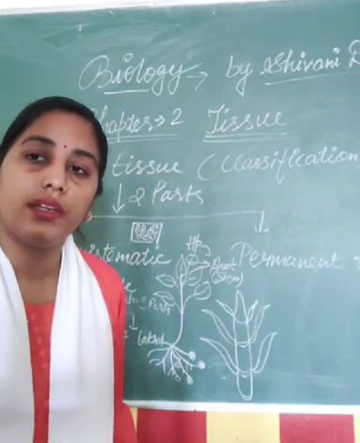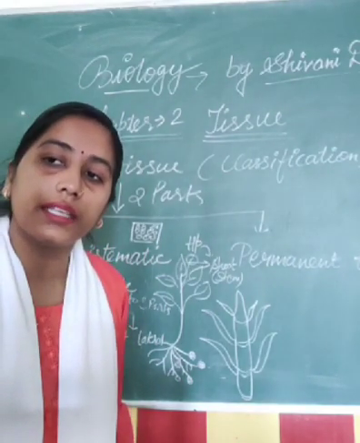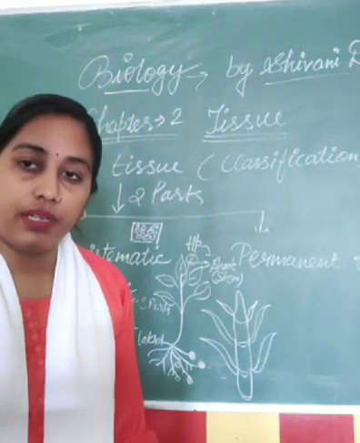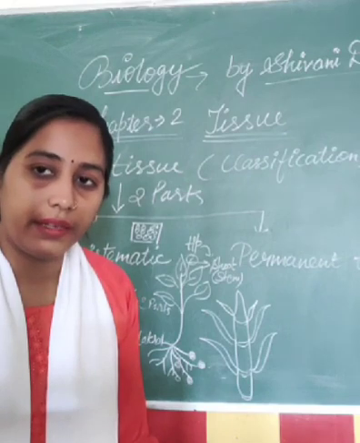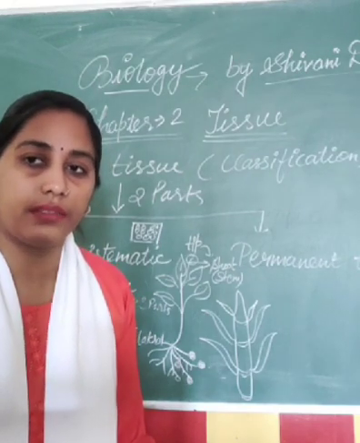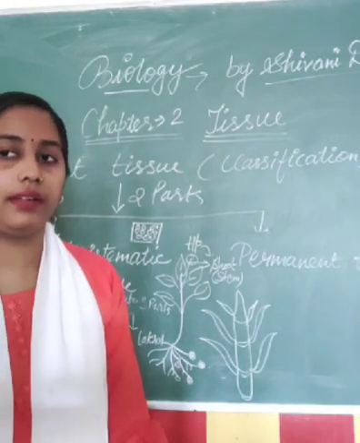How many regions are there? Apical region, intercalary region, and lateral region.